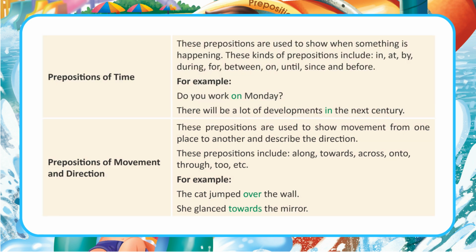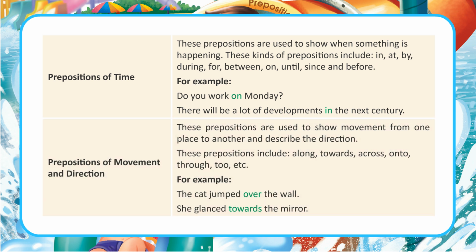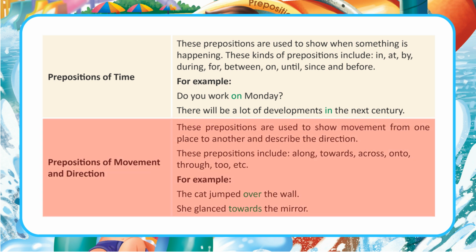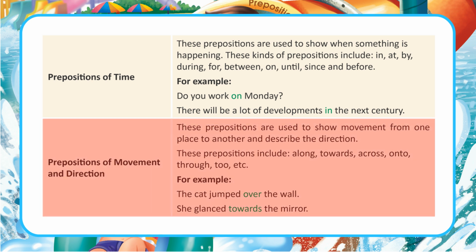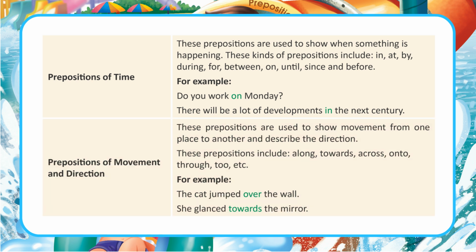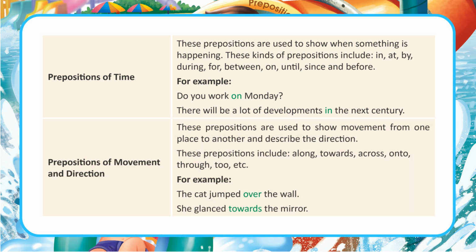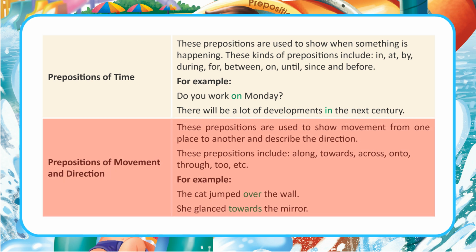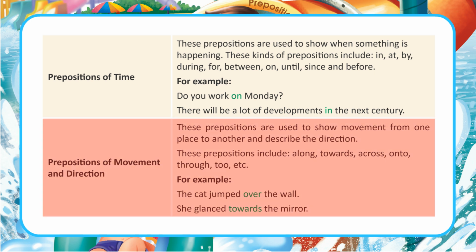Prepositions of movement and direction. These prepositions are used to show movement from one place to another and describe the direction. These prepositions include along, towards, across, onto, through, to, etc. For example, the cat jumped over the wall. She glanced towards the mirror.